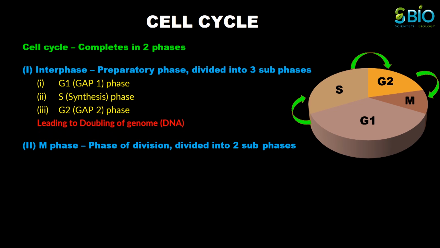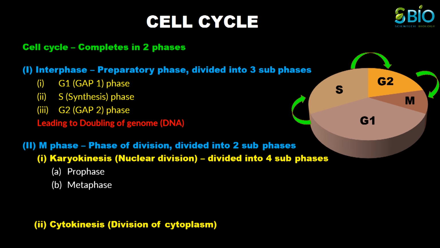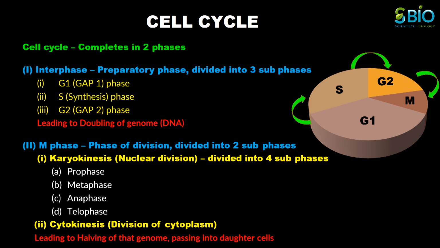M phase, which is a real phase of division, is itself composed of two tightly coupled processes: karyokinesis, in which the cell's nucleus divides, and the cytokinesis, in which the cell's cytoplasm divides, forming two daughter cells. The mitotic phase is divided into prophase, metaphase, anaphase, and telophase. In M phase, the genome becomes half. Now let's see in detail the different phases of cell cycle.